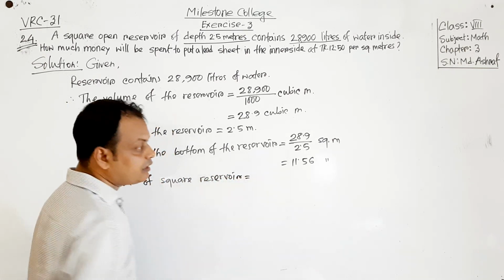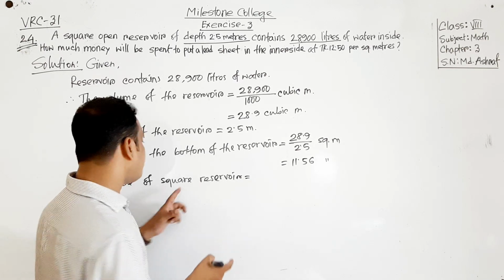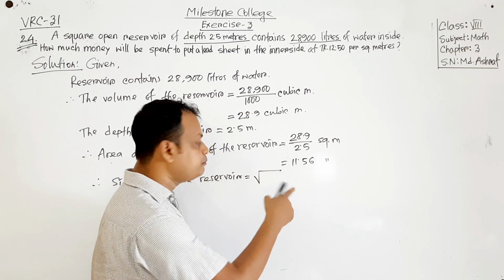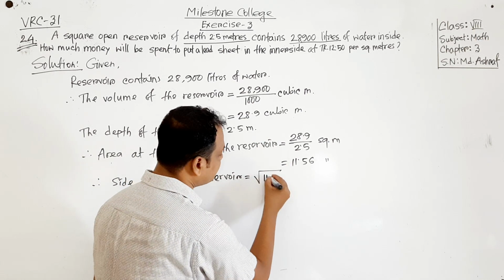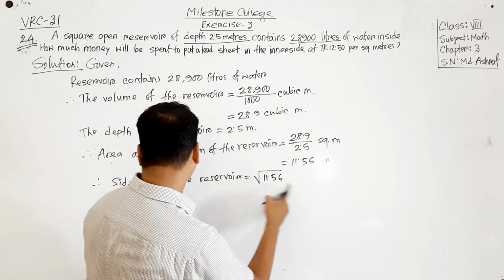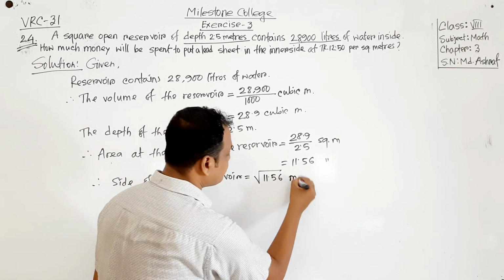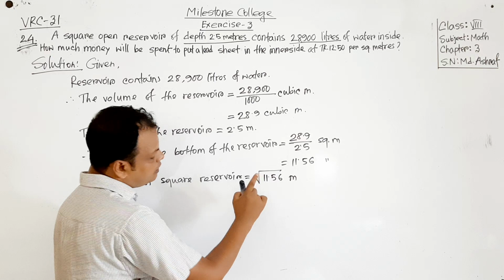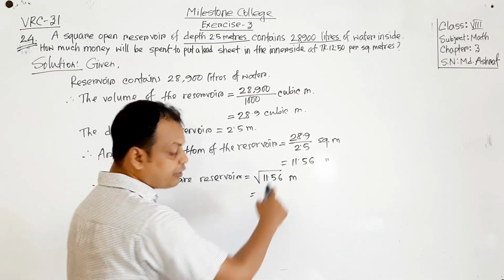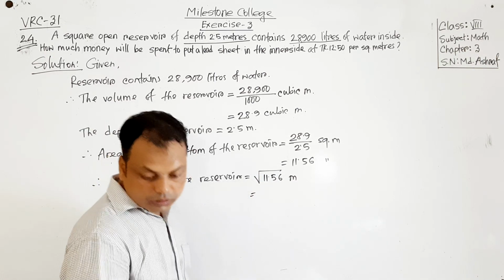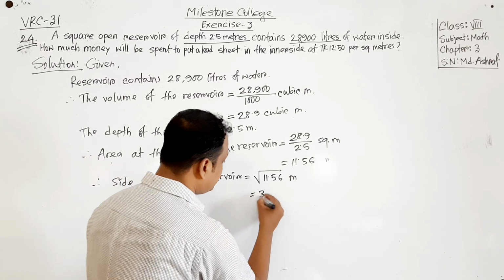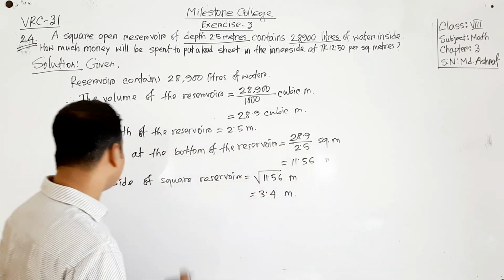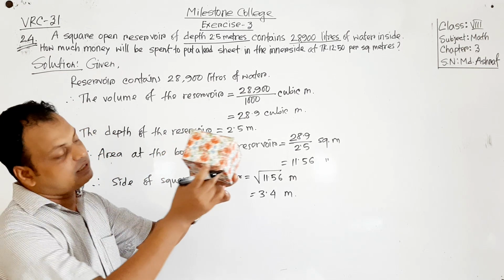How can we find the side of a square reservoir? It will be the square root of that area. So, 11.56, then it will be in meters. One side will be in meters, a square meter. So from here we will get meters. After calculating the square root, we will get 3.4 meters. So 3.4 meters, this is one side of the reservoir.